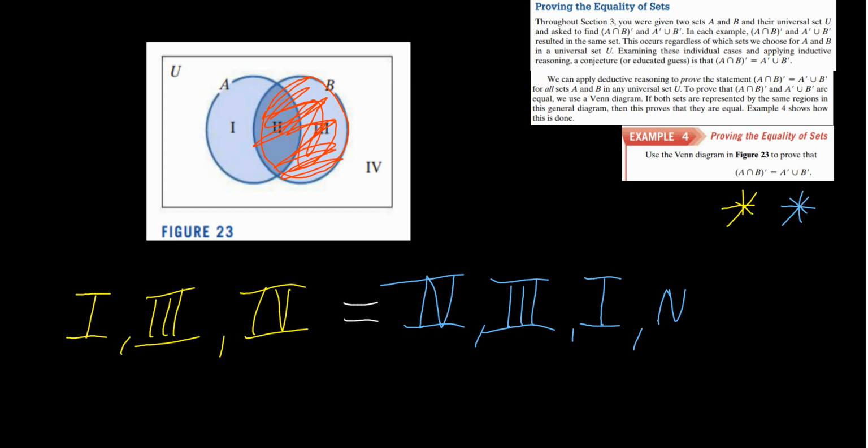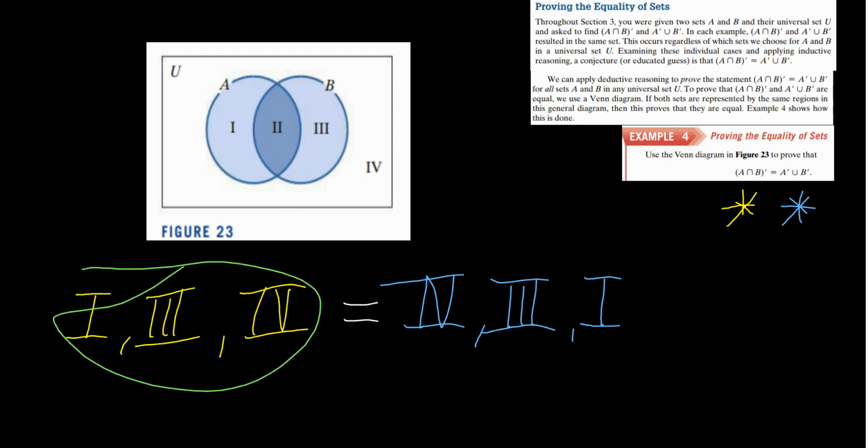We see through our deductive reasoning here, just simply looking at the regions of a Venn diagram, that this statement is indeed true. Yes, they're out of order, but again, we've talked about elements in a set. They don't have to be in order for them to be the same, right? So we have 1, 3, and 4, and 1, 3, and 4. So we do indeed see that this is a true statement. It's written completely differently, but it is indeed a true statement.